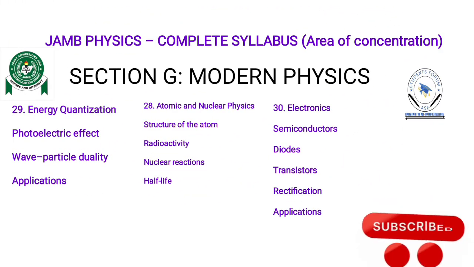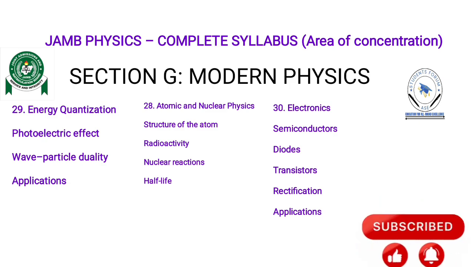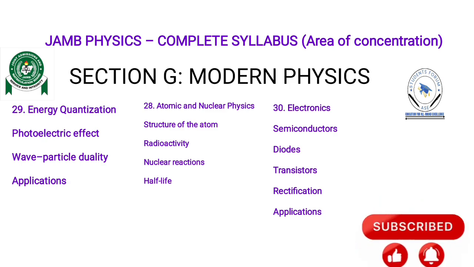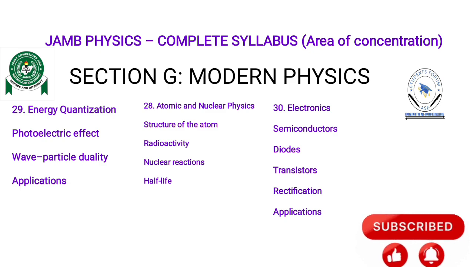And we have section G, which is the last section, which happens to be modern physics. Under modern physics we have energy quantization, under which we have photoelectric effect, wave-particle duality, and applications.